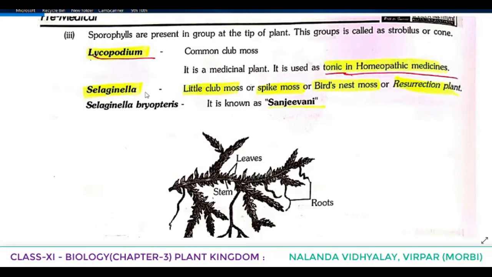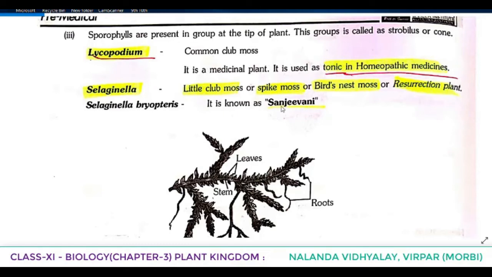Selaginella, this is a little club moss or spike moss or bird's nest moss, or even a resurrection plant. So once again, Selaginella is known as what? Little club moss, spike moss, bird's nest moss or a resurrection plant.